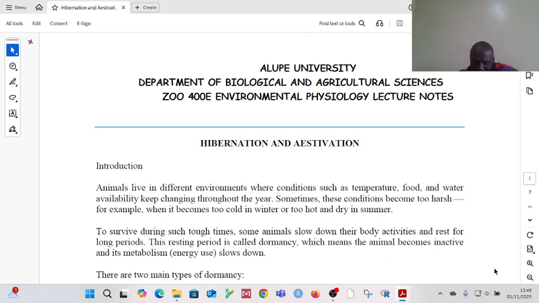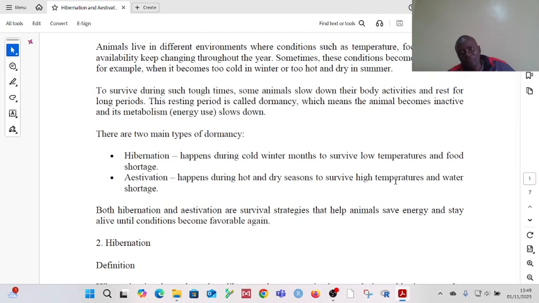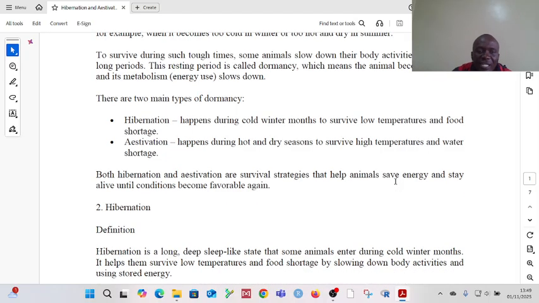So two main types of dormancy exist. One is hibernation and the other one is aestivation. Hibernation happens during the cold periods. And by hibernating, the animal will be able to survive the low temperatures. And because the temperatures are low, even the food availability will be low.